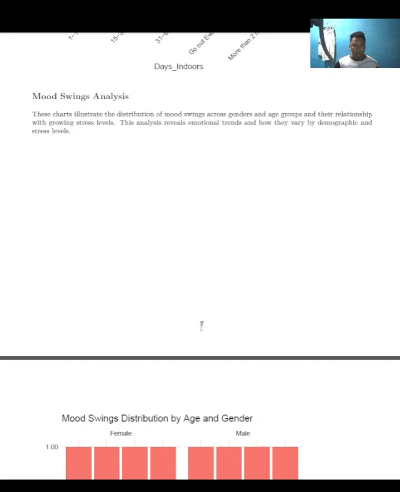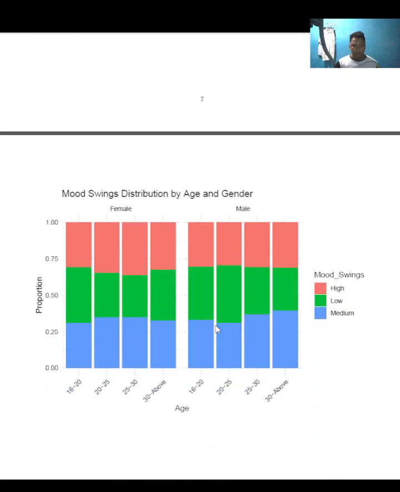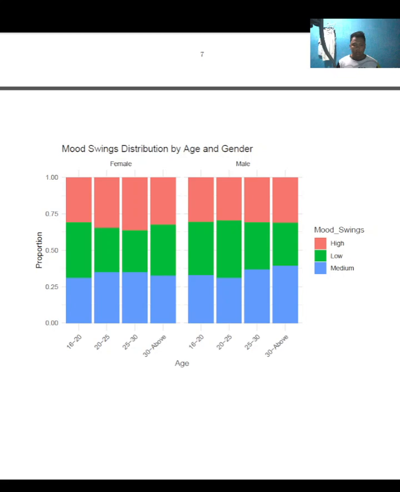Next, for mood swing. Here is the graph of mood swing by age and gender. This graph examines mood swing across different age groups and genders. The x-axis represents age group while the y-axis shows the proportion of participants experiencing mood swing, categorized as low, medium, and high.